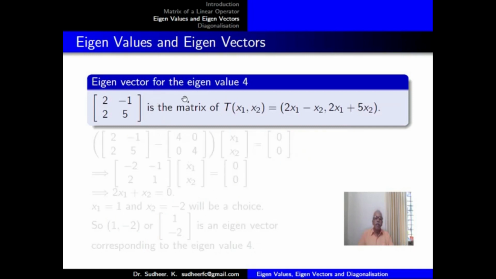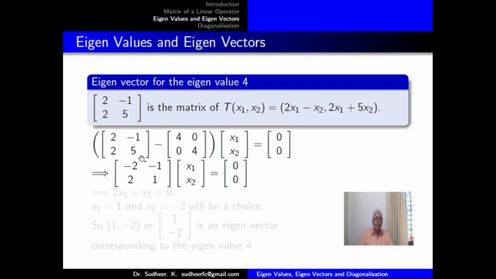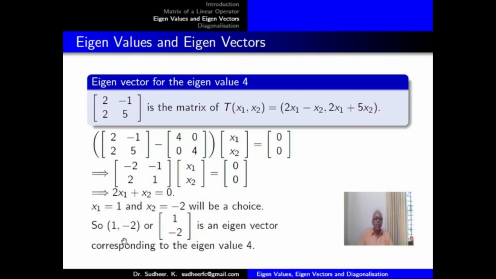Similarly, if you find the eigenvector for the eigenvalue 4, the equation (T minus 4I)x equal to 0 reduces to the equation 2x1 plus x2 equal to 0. For this, x1 equal to 1 and x2 equal to minus 2 will be a choice. So you can write the column matrix (1, minus 2) as an eigenvector corresponding to the eigenvalue 4.